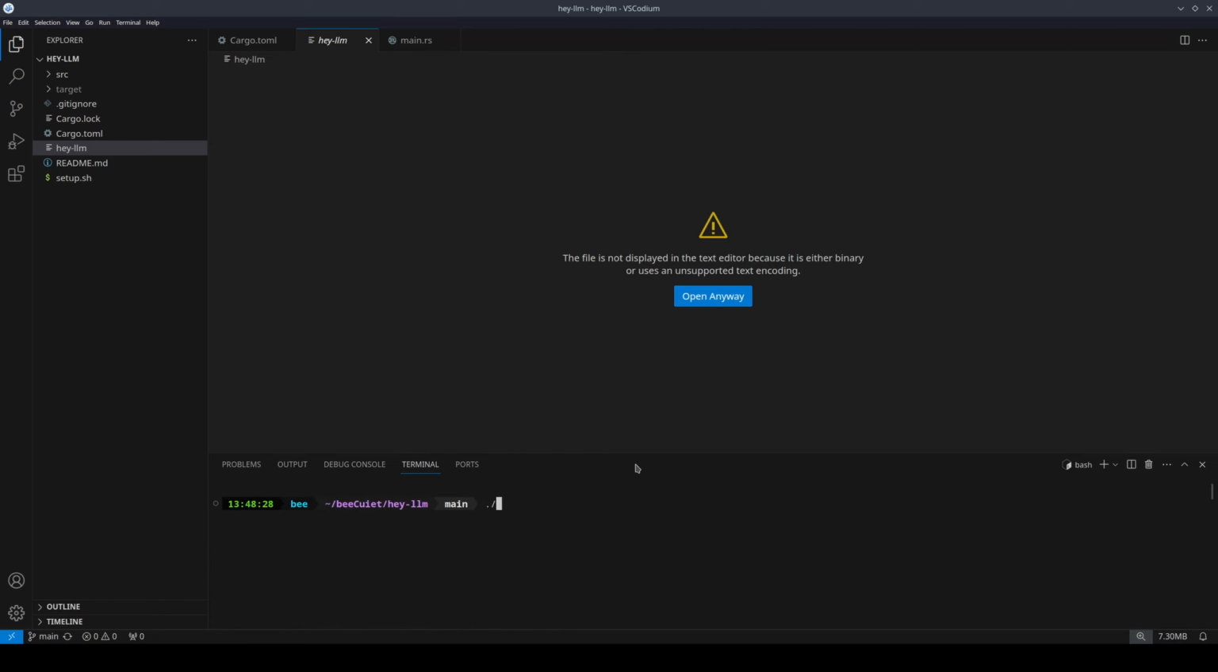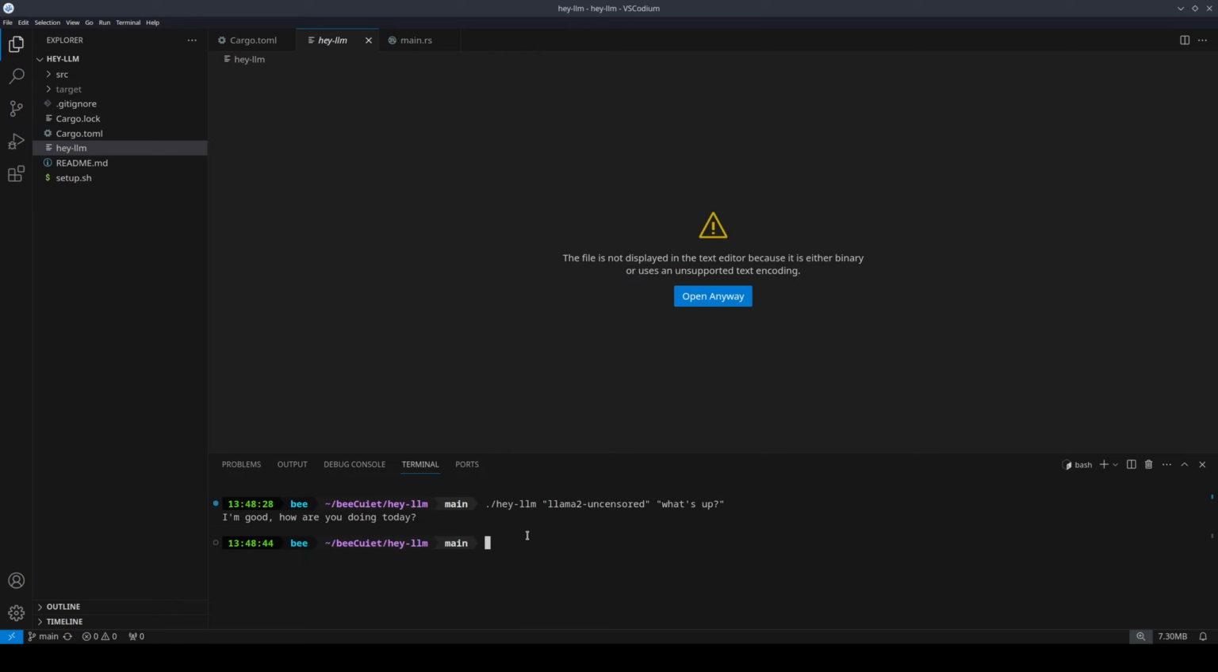So we're going to do hey LLM llama 2 uncensored, and we're going to say what's up. I'm good. How are you doing today? So basically that was the same thing as doing cargo run. We're just using it on the binary instead of using cargo to do it.